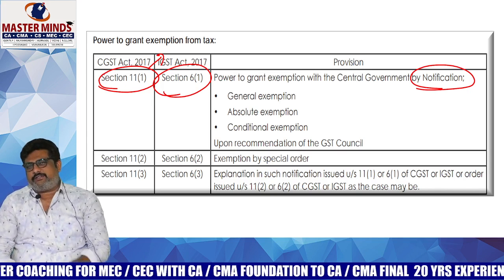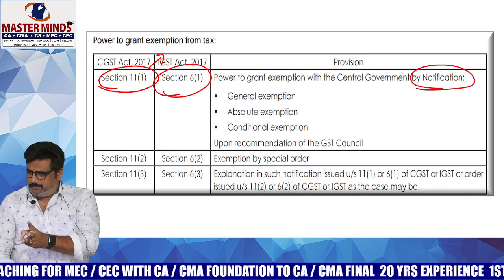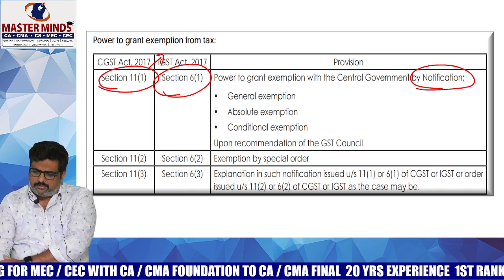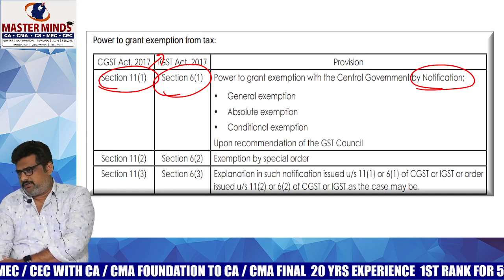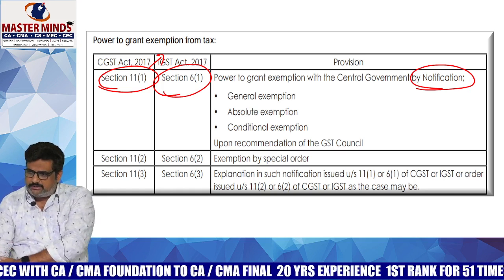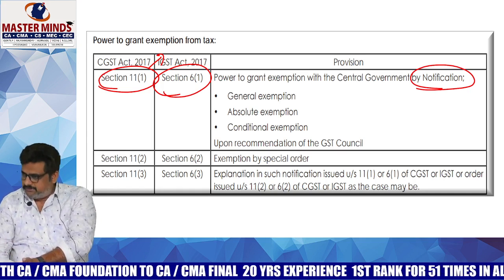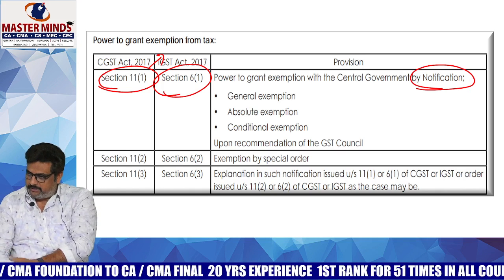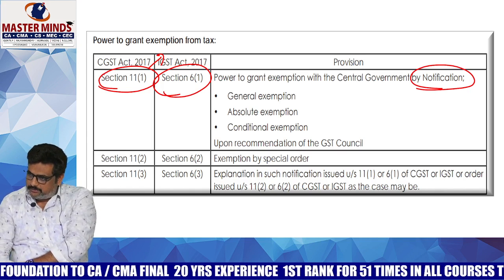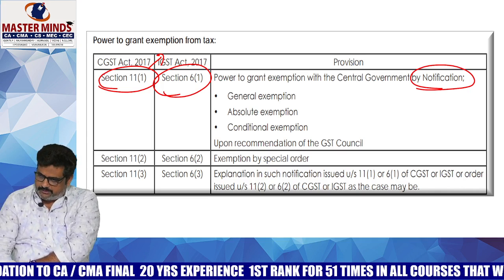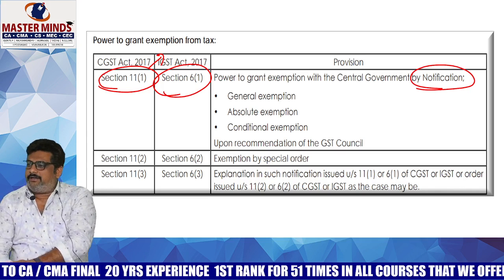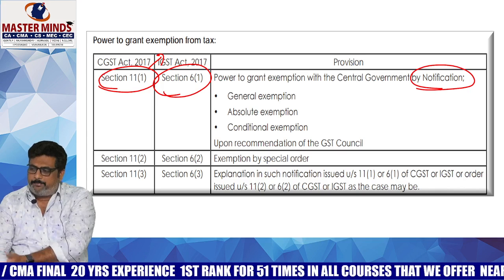Exemptions can be divided into three categories majorly: general or specific, absolute or conditional, full or partial.